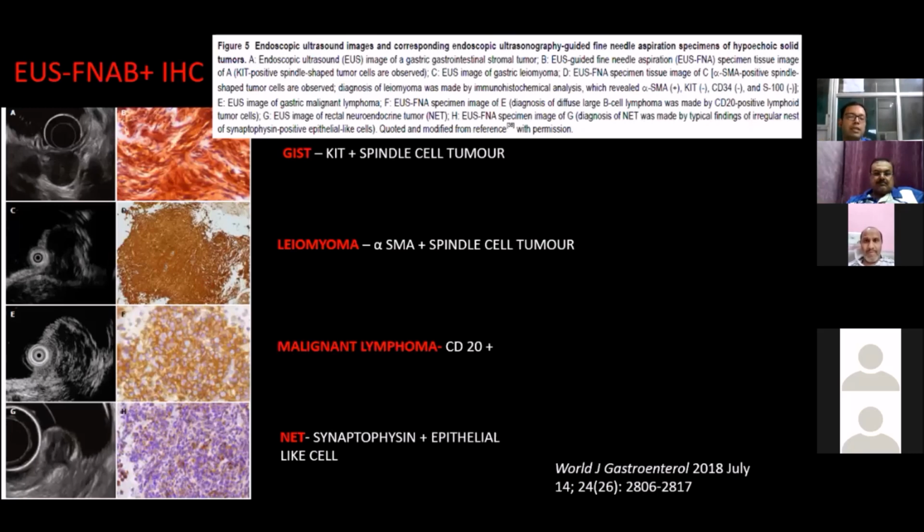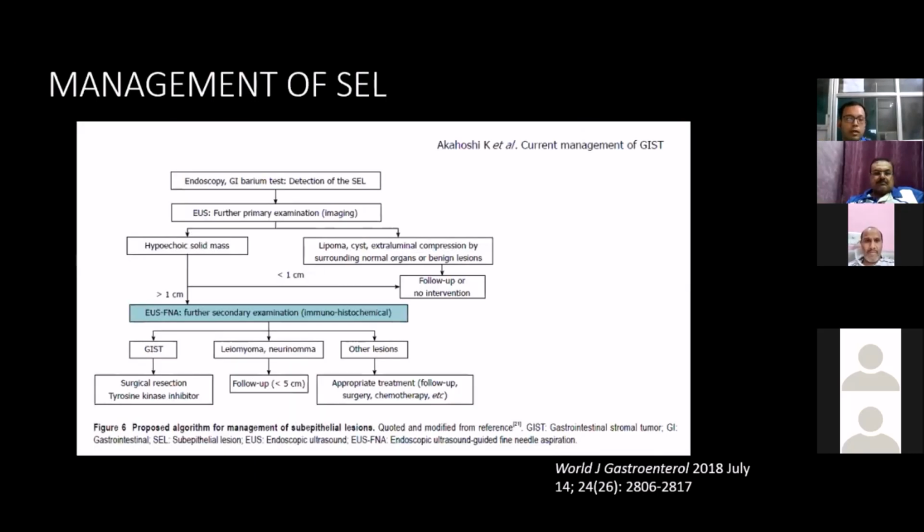So how to manage a subepithelial lesion? If we find a hypoechoic mass, we should differentiate whether it is less than 1 centimeter or more than 1 centimeter. If it is less than 1 centimeter, we can follow up 6 monthly. If it is more than 1 centimeter, we should do endoscopic FNA with immunohistochemistry. From there, we can differentiate whether it is GIST, leiomyoma or other lesion, and we should proceed accordingly.